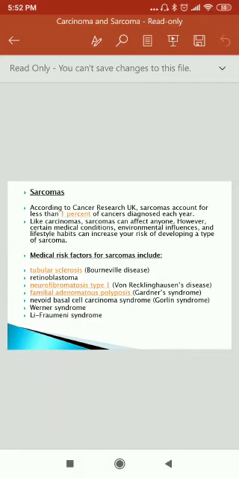Medical risk factors for sarcoma include tuberous sclerosis, retinoblastoma, neurofibromatosis type 1, familial adenomatous polyposis, nevoid basal cell carcinoma syndrome, Werner syndrome, Li-Fraumeni syndrome.